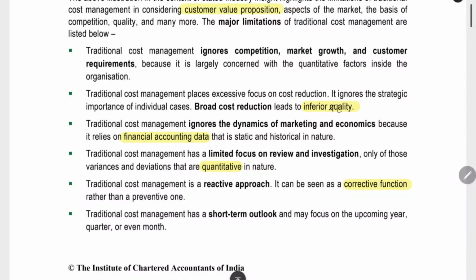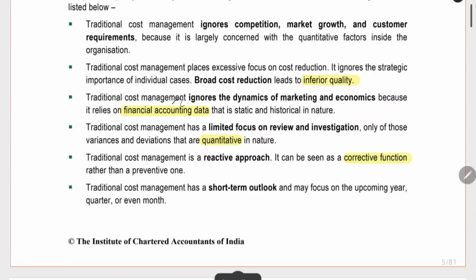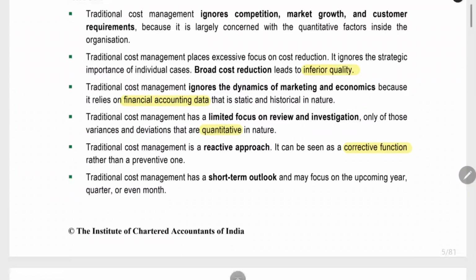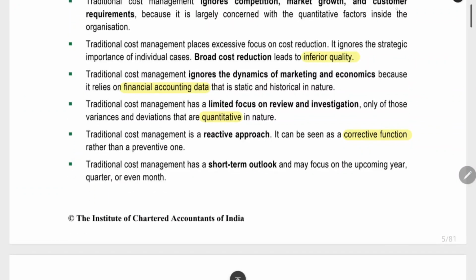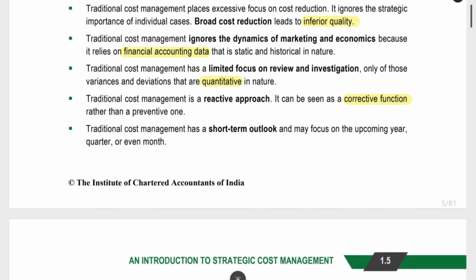They will not care about inferior quality, but today we have to maintain the quality. They will do the costing based on financial accounting data itself. But nowadays for cost accounting, we are doing separate accounting in a different manner. We have separate cost accounting standards. Traditional management is quantitative in nature. They will just focus on the variance and deviation. They will compare actual performance with budgeted performance and see whether the numbers have increased or not. That alone they will see. They will not see the actual efficiency or the actual capability of what we can improve. Process improvement will be ignored.